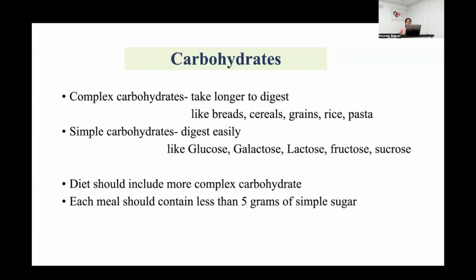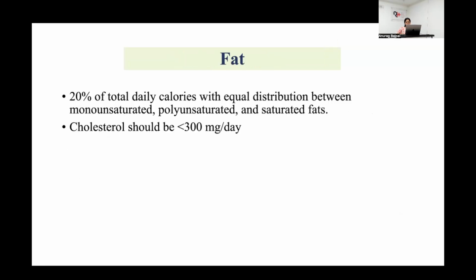of fasting. There are two types of carbohydrates: complex carbohydrates, which take longer to digest, like bread, cereals, grains, rice, pasta. Simple carbohydrates, which digest easily, like glucose, galactose, lactose, fructose. Therefore, our diet should include more complex carbohydrate, and it should be less than 5 grams of simple sugar. Total fat intake should be 20%.